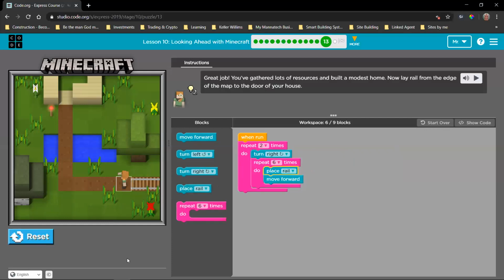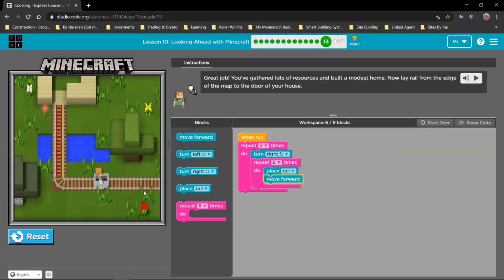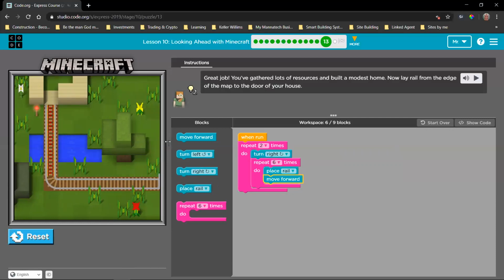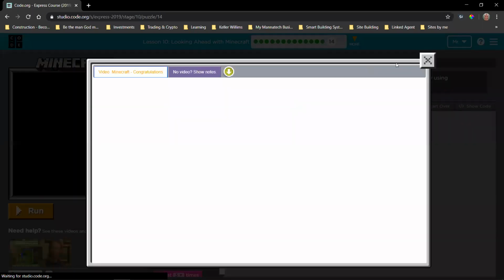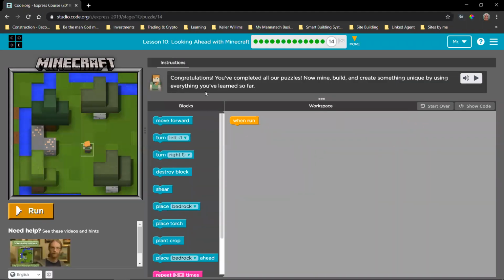Now when we run it, we see that we get where we need to and want to be. And Alex is happy because now she can travel on her minecart. Okay, so I think we can continue to the last puzzle for this lesson. Congratulations, you've completed all your puzzles. Now mine, build, and create something unique by using everything you've learned so far.